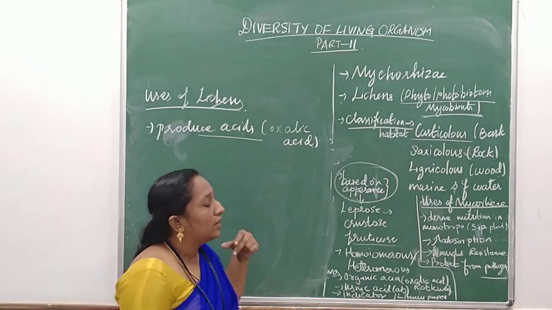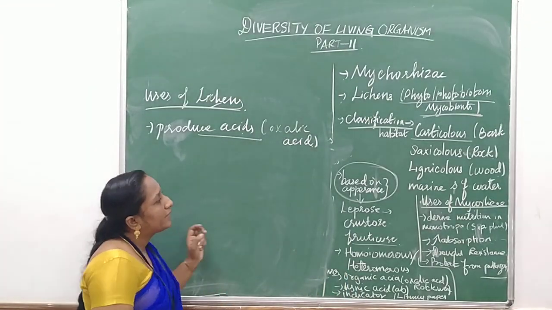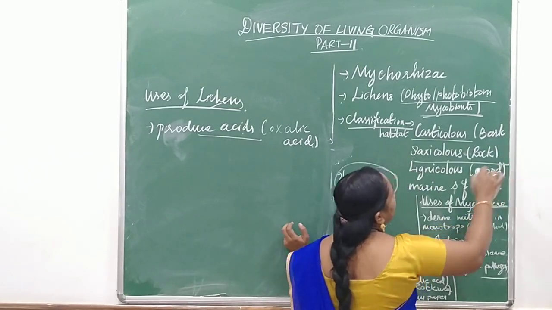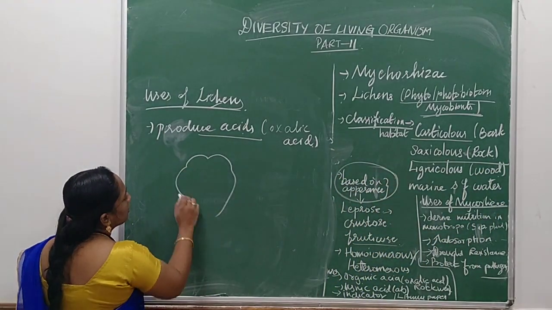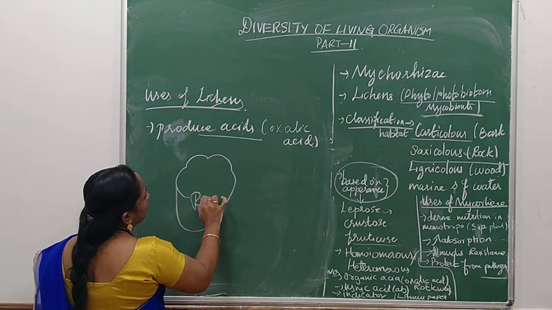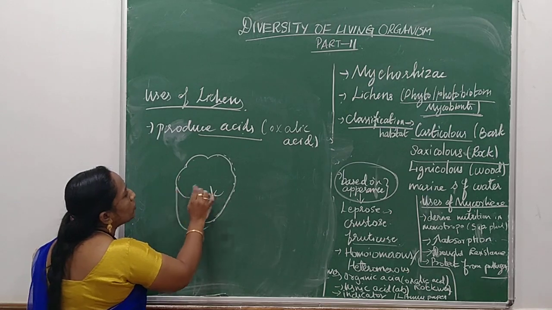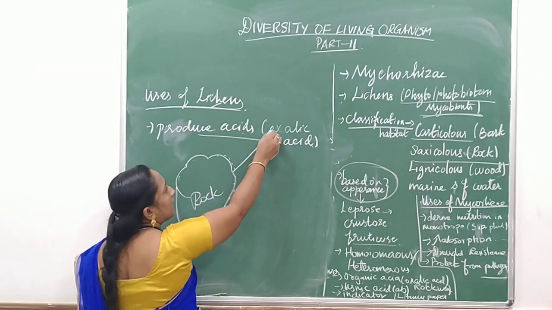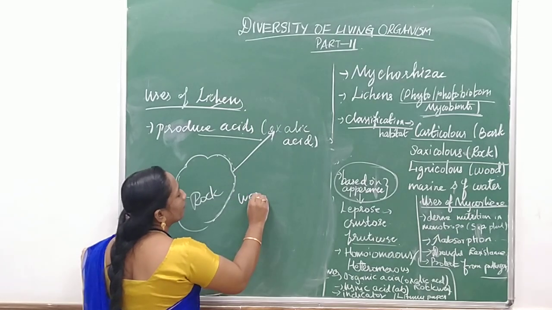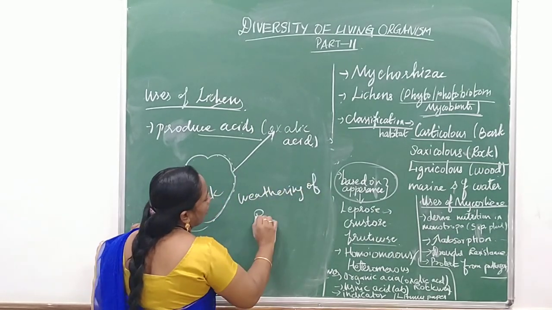And where can we find this oxalic acid? Especially in the saxicolous lichens. What is a saxicolous lichen? Those which live on rocks. These lichens grow on the rocks and produce oxalic acid. This oxalic acid leads to weathering of rock.